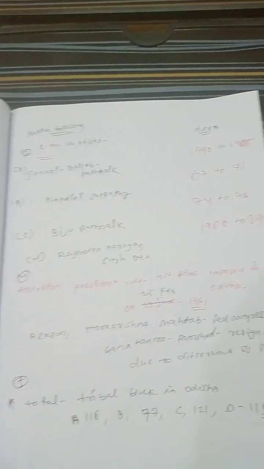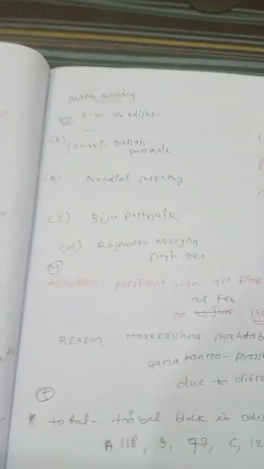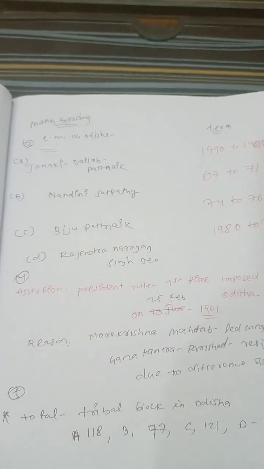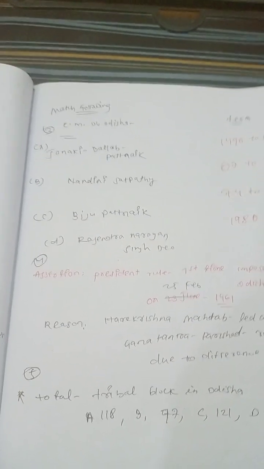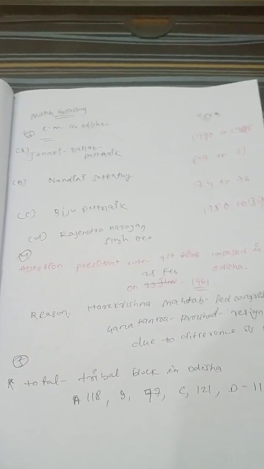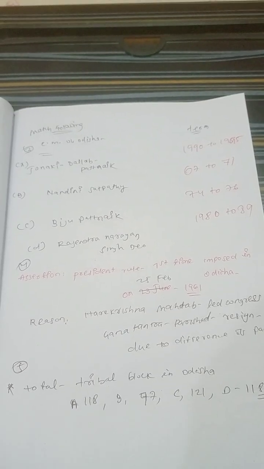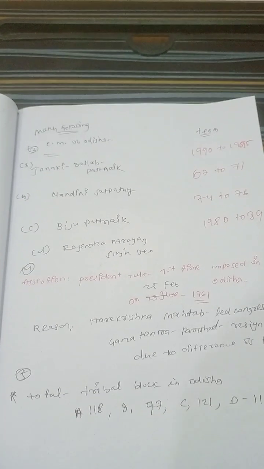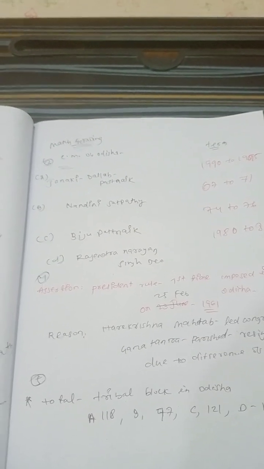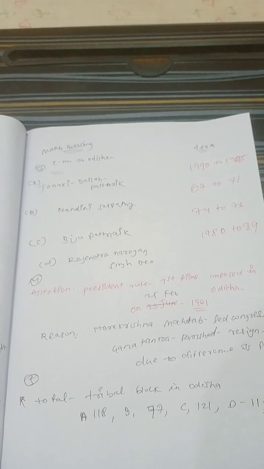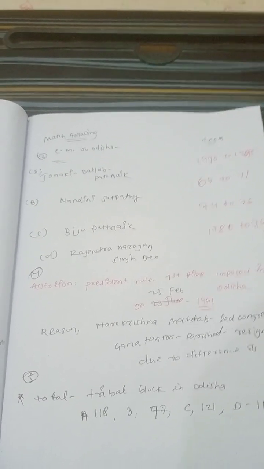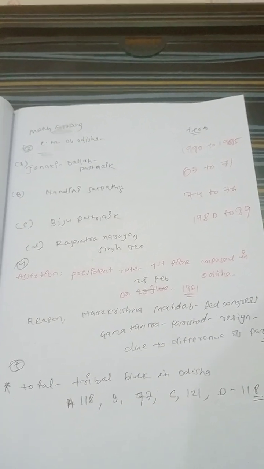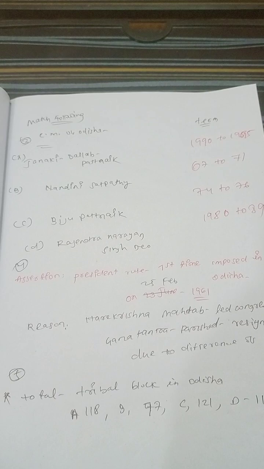Then another wonderful question in front of you, which we already discussed in theory: CMs of Odisha and their terms. Janaki Ballabh Patnaik, Nandini Satpathy, Biju Patnaik, and Rajendra Narayan Singhdeo. So first of all you have to match them.